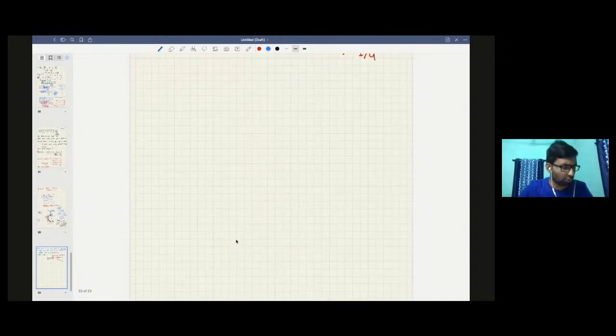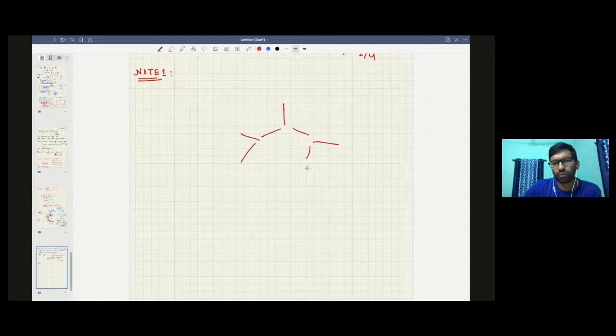Now, how do you solve this original problem, right? Two quick things to note here. Note one: if you are given a tree like this, and you are trying to find the expected number of visits for this node, right?